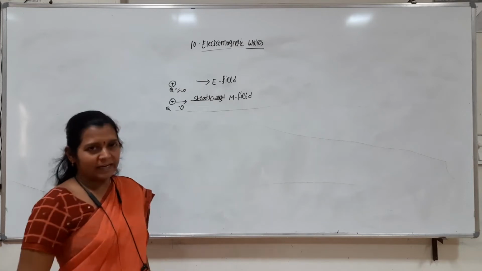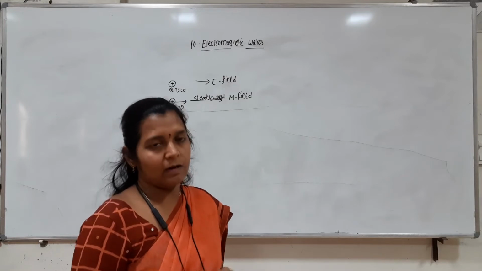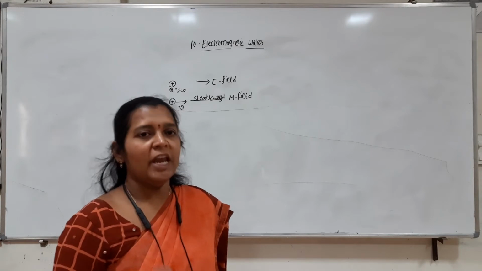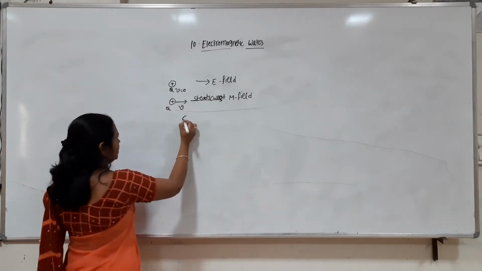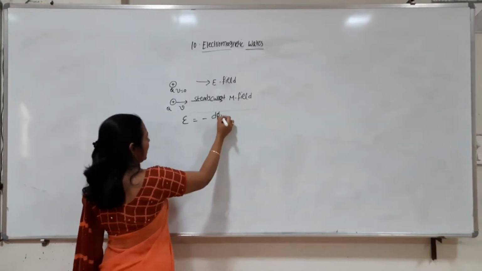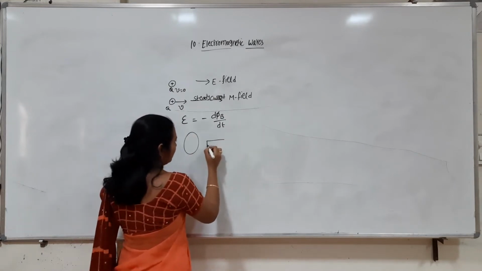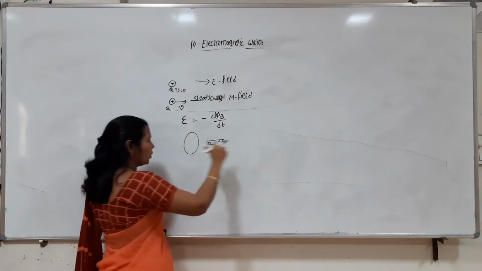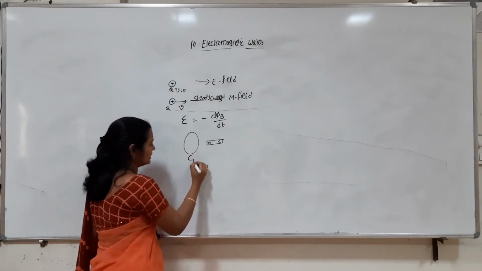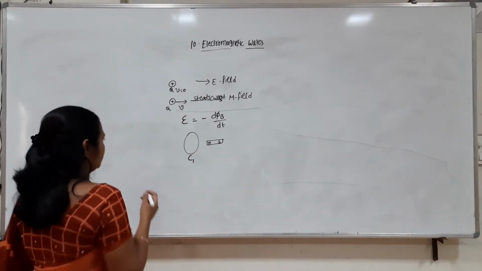Now in the electromagnetic induction chapter, we have seen the important law called Faraday's law, where we said that the change in magnetic flux with time induces an EMF. So the induced EMF in a coil is equal to the change in magnetic flux with time. Suppose you have a coil and you are moving a magnet towards the coil, so the flux passing through this coil C1 is changing with time.